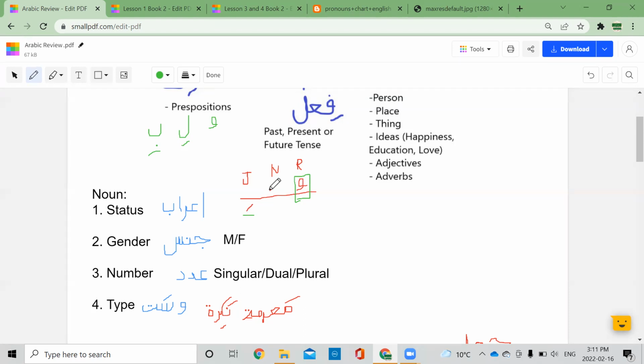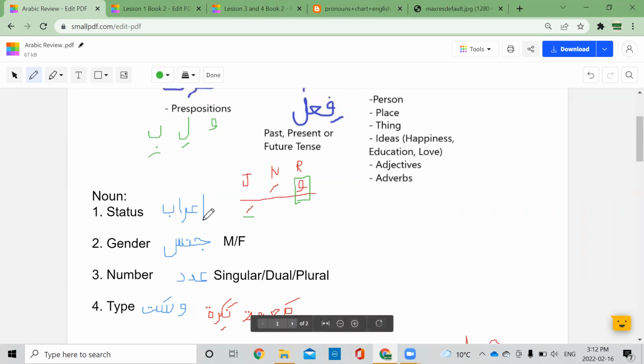Okay, so all right, let's continue then. So this is rafa, nasab, and jar. The second thing that we look at is gender. So gender is pretty easy. There are only 2, masculine or feminine.